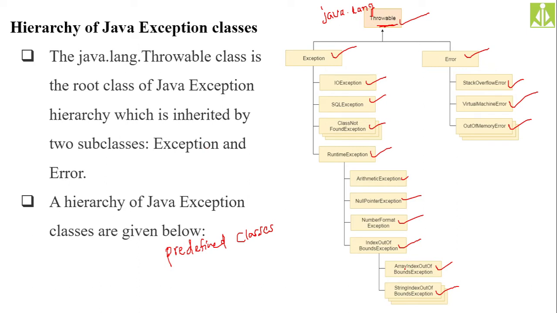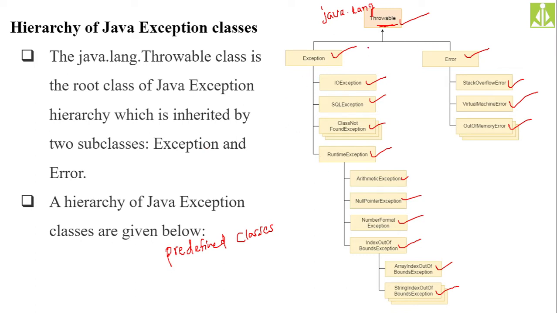And if you are going beyond the index value of a string, then string index out of bounds exception will occur. Okay, there is a slight difference between array and string that we know already. Okay, so this is the hierarchy, and we need to know all these classes and what happens if a particular type of error occurs and how we can handle that error. We need to discuss that. Okay, so the topmost class is the throwable class, which is having two subclasses, the exception and error.